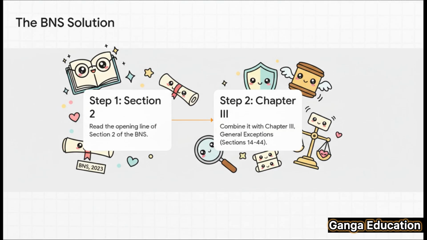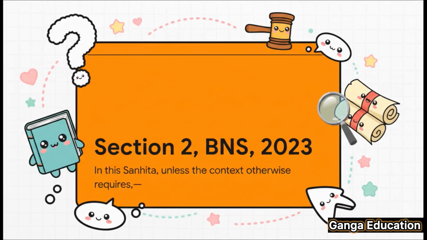First, you have to look very closely at the opening words of Section 2 of the Bharatiya Nyaya Sanhita 2023. Then, you just combine that with Chapter 3 of the same act, which, you guessed it, contains the general exceptions. And here it is, our first big clue. Section 2 of the BNS, which is the big definition section, kicks off with these 5 magic words: unless the context otherwise requires. This phrase is the new master key.